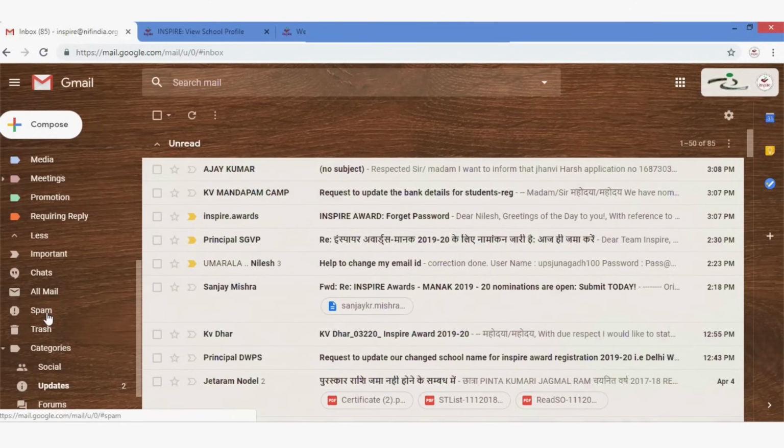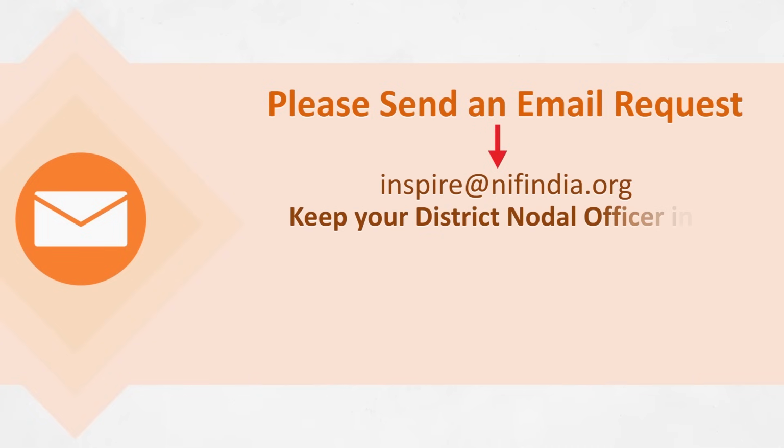If the registered email ID is not valid, or if you do not have access to it anymore and you want to change it, please send an email request to inspire@nifindia.org along with the following details, and kindly keep your district nodal officer in CC while sending us the email.